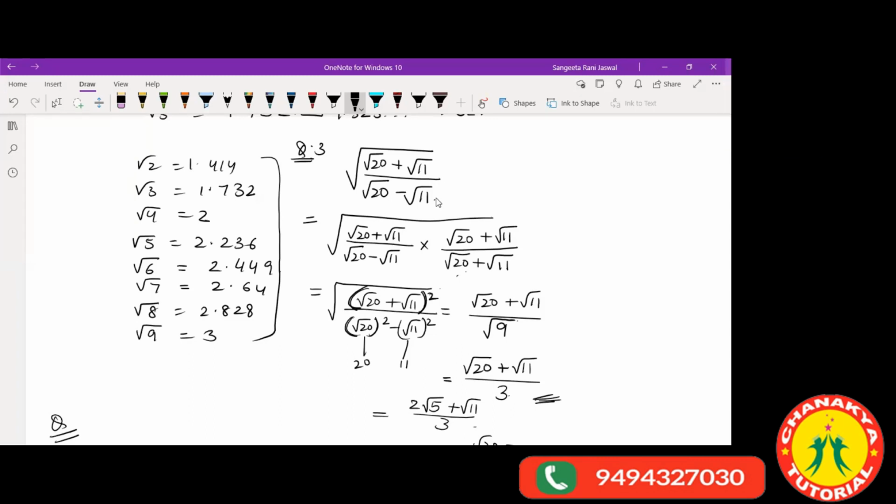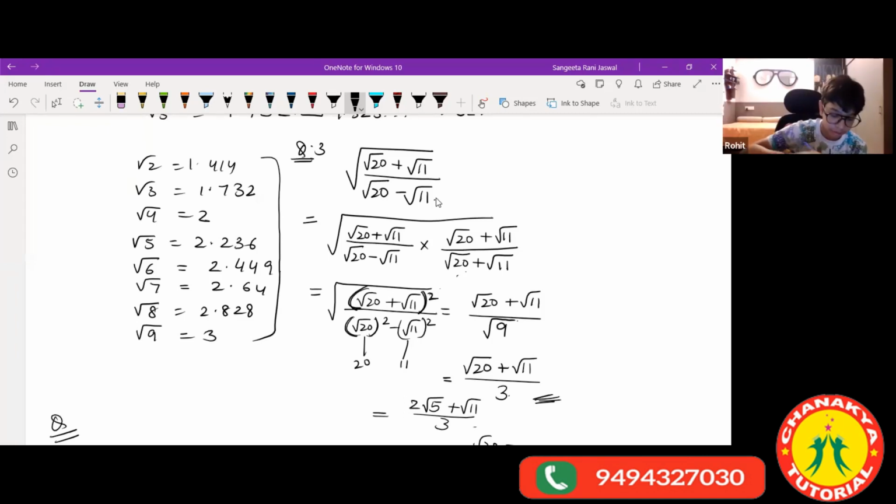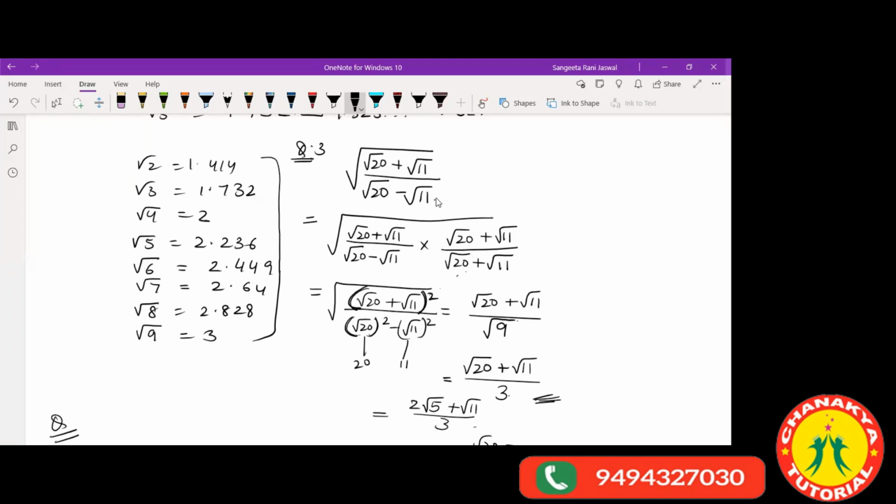See, you have to multiply the numerator and denominator by the same thing. Okay? So you have to do it with the same thing. Yes, ma'am. When we multiplied with the same thing, the numerator became the whole square and the denominator became the a square minus b square form. Okay? And then we further calculated it.